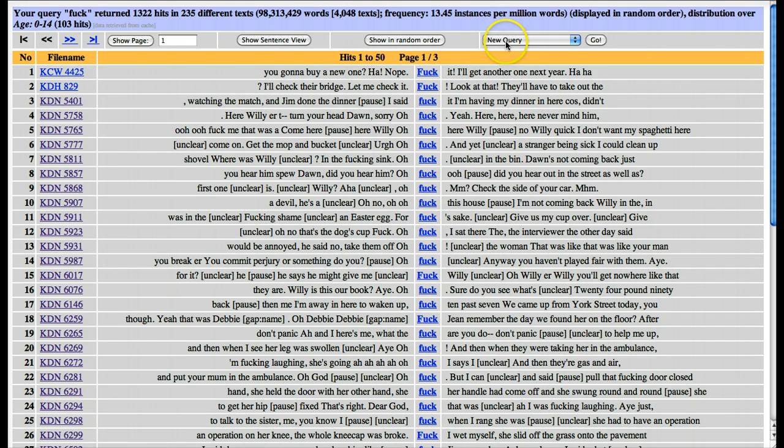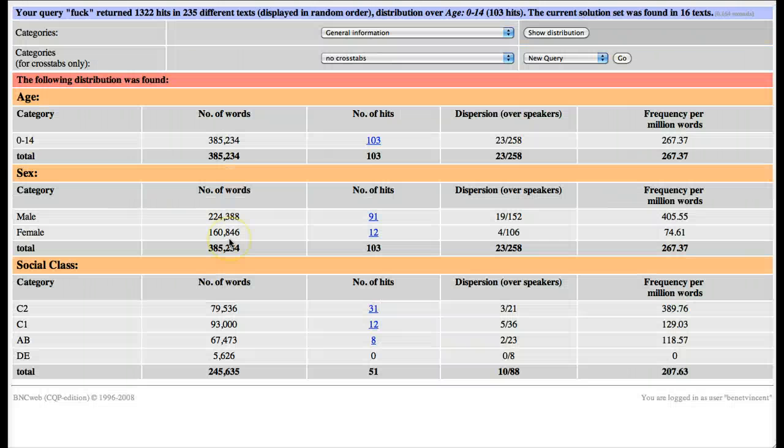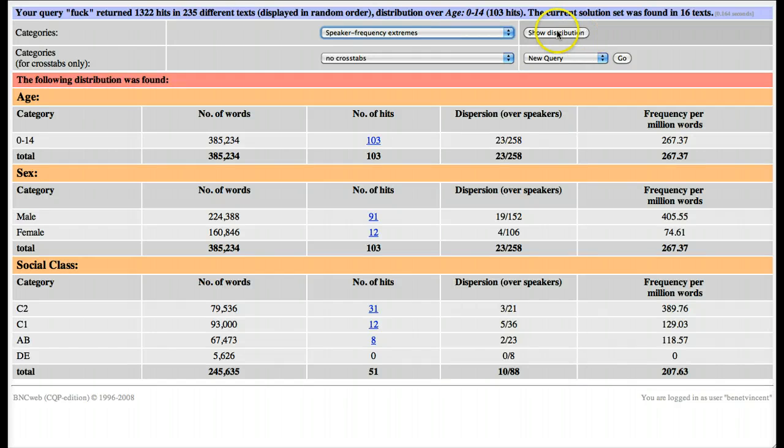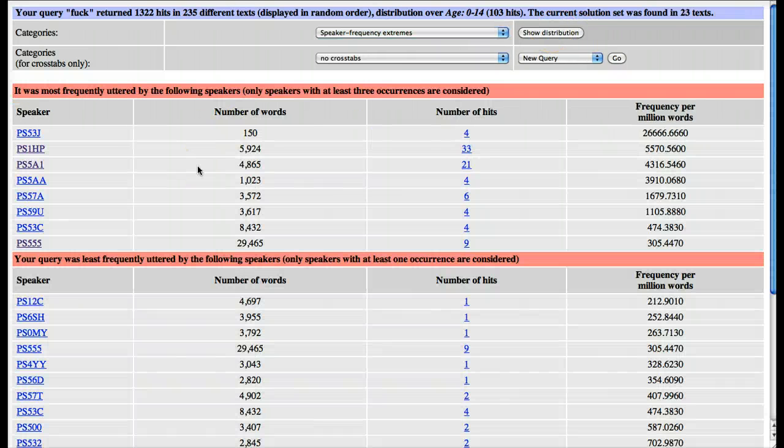Then we look at the distribution for this age group. Obviously it's all 0 to 14. It just shows us that we're in the right place. Then the very useful tool here is looking at speaker frequency extremes. I'll show you the distribution. So this tells us which speakers have used this word a lot more than others.